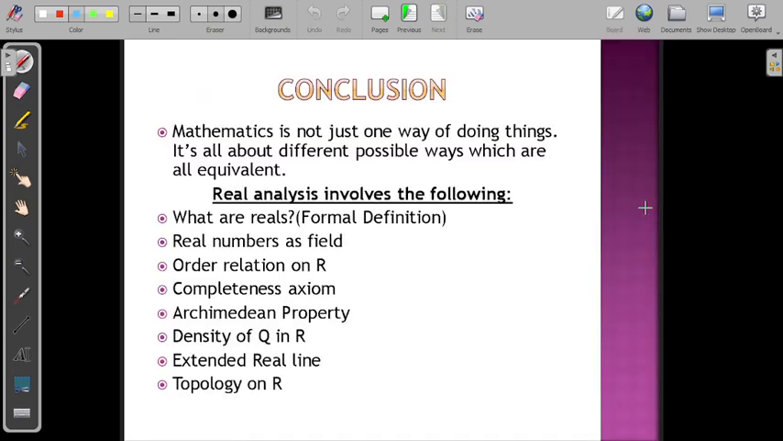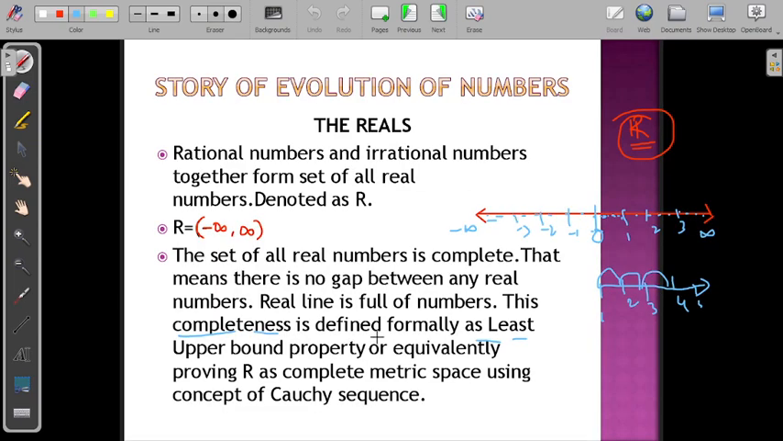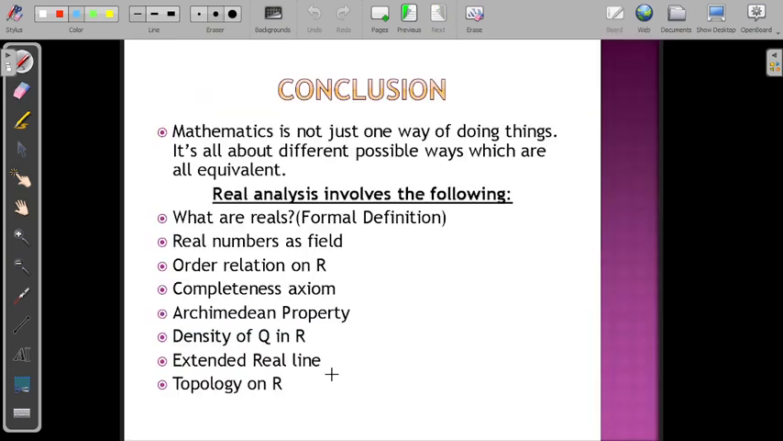So in conclusion, what I can say is mathematics is not just one way of doing things. It's all about different possible ways, which are all equivalent. That's what this last sentence means. Either you can prove it using the upper bound property, or else you can prove the completeness of R using R as a complete metric space. Both mean the same. They are contributing towards the completeness of the real line. So maths is not just one way of doing things. There are several ways, but all mean the same. That is the conclusion I can draw after studying the number system, especially the real number system.